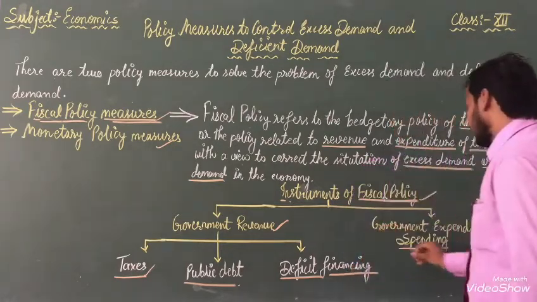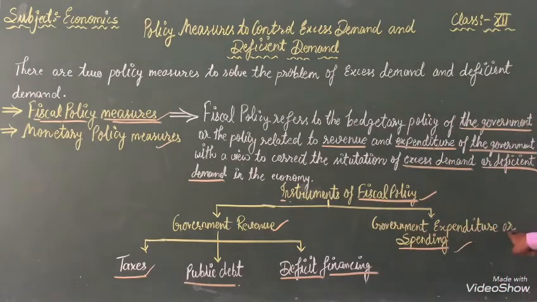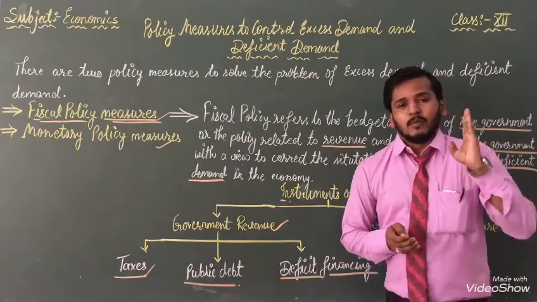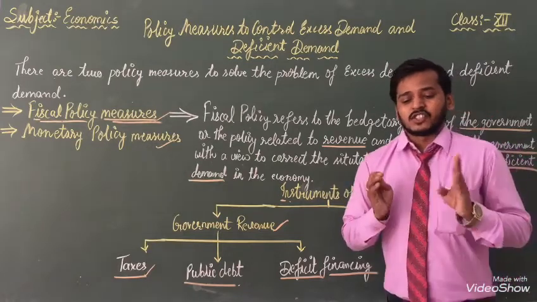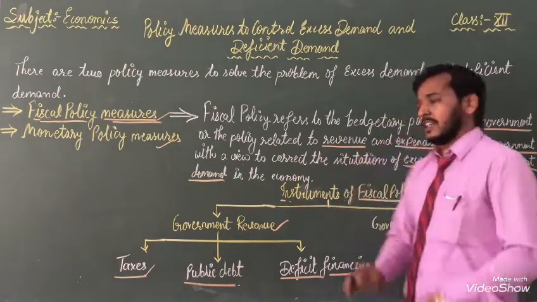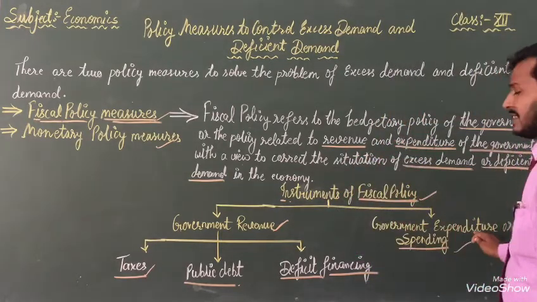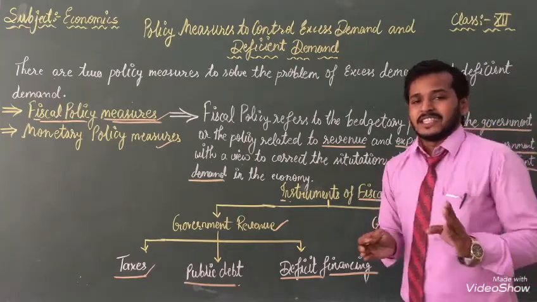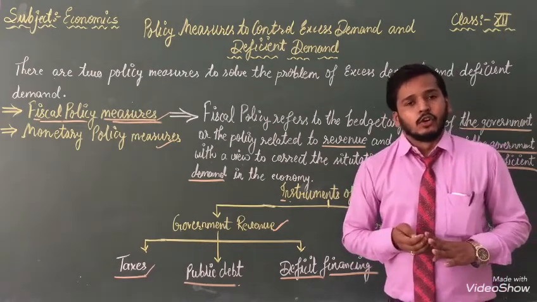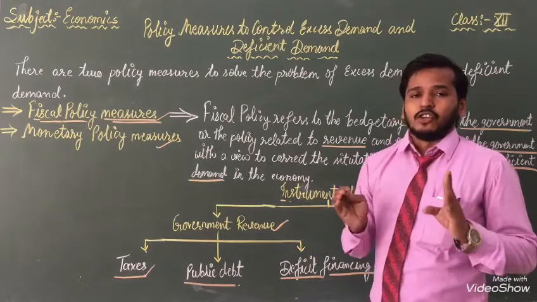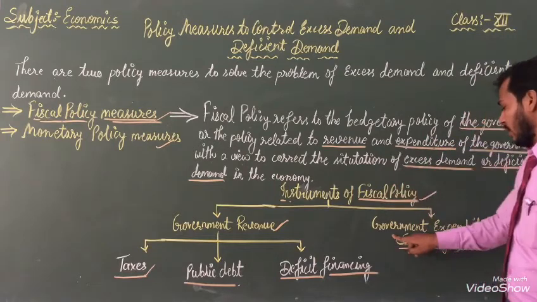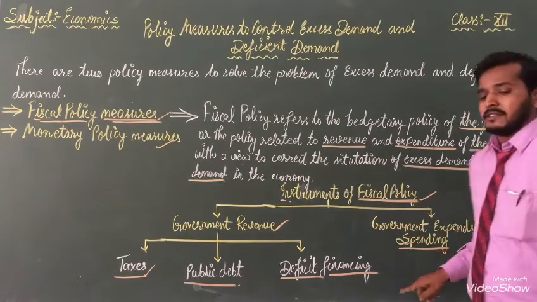Second one we are going to read. Government expenditure or spending. In that, first, public works programs like construction of roads, dams, bridges, flyovers, and buildings. These things we are getting with the help of government expenditure. These expenditures are provided for our service. Construction of roads, dams, bridges, flyovers, buildings, etc. These are examples of government expenditure or spending.